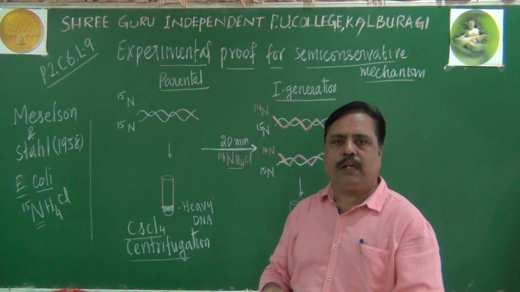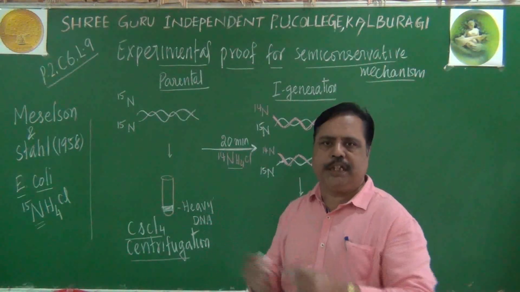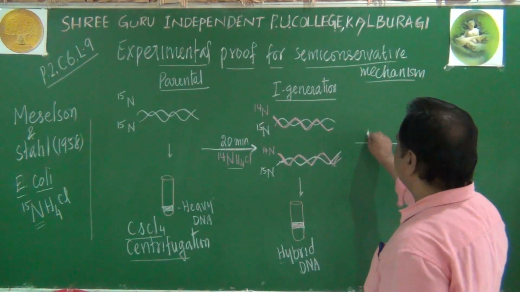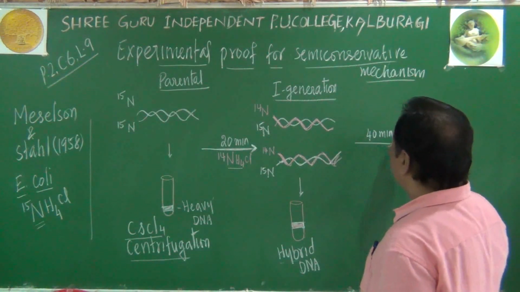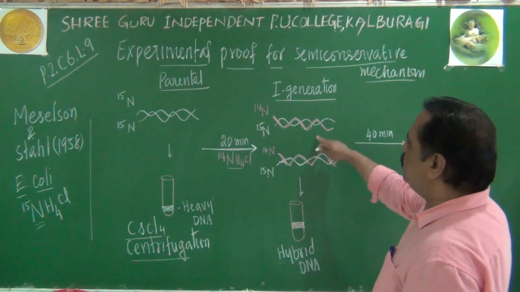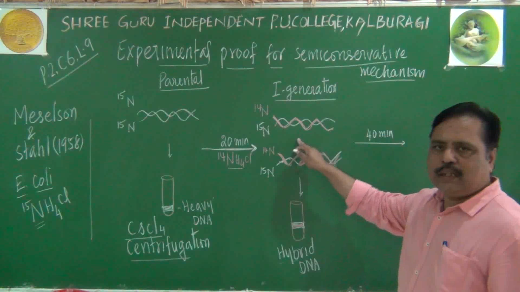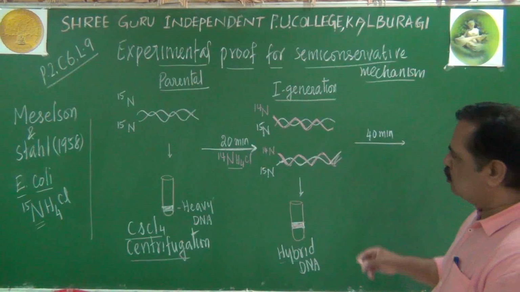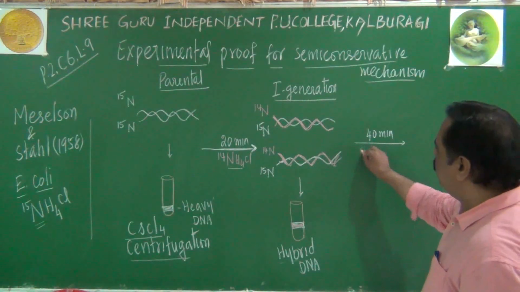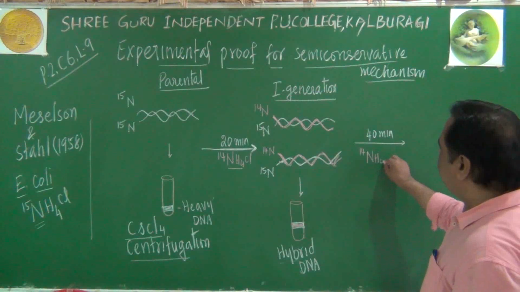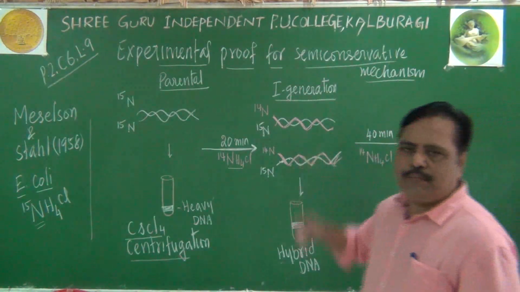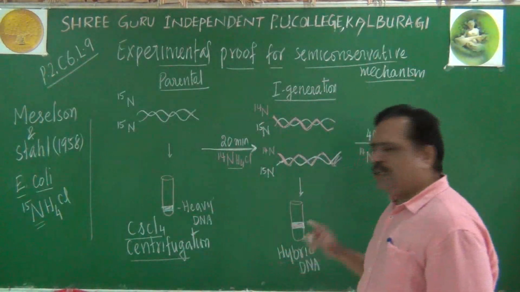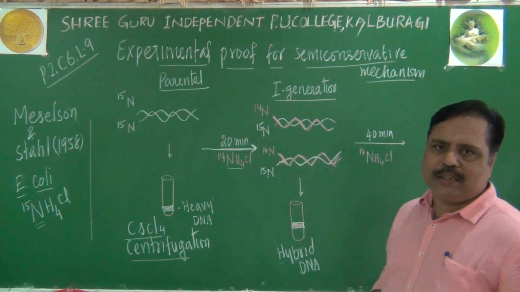Let us go to the next generation to substantiate this experiment. After 40 minutes, imagine, you take the second generation. From this, we will see how we get the second generation. This time also we use N14 only. We don't go back to N15. The parent was N15, heavy. The first generation was hybrid. What will happen to the second generation?